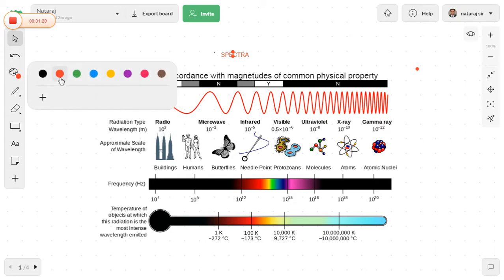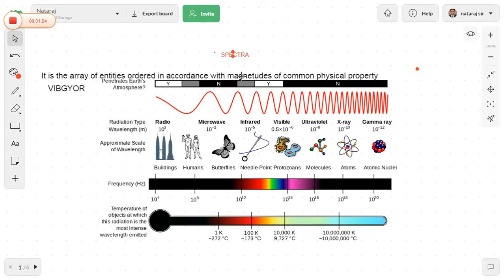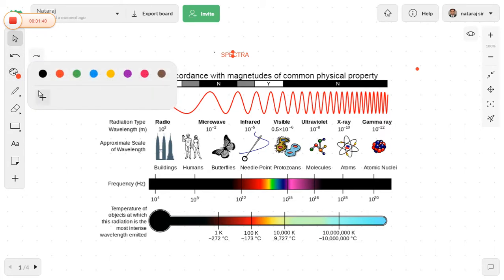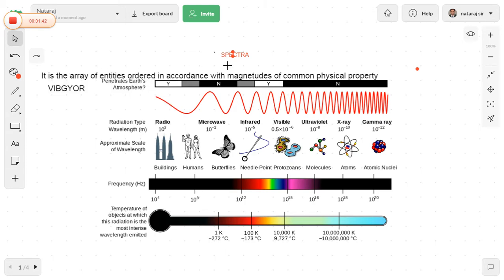The spectra is the array of entities which are ordered in accordance with magnitudes of a common physical property. This is the definition of spectra according to the sources we have. So it is the array of entities which are ordered in accordance with magnitudes of a common physical property.